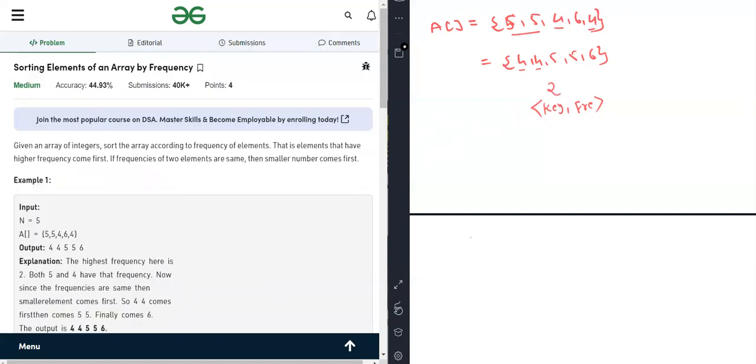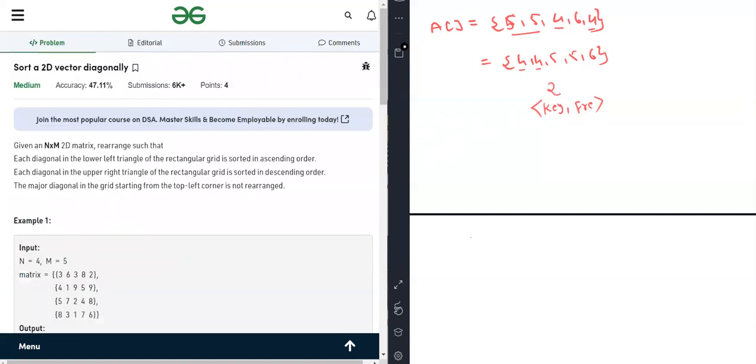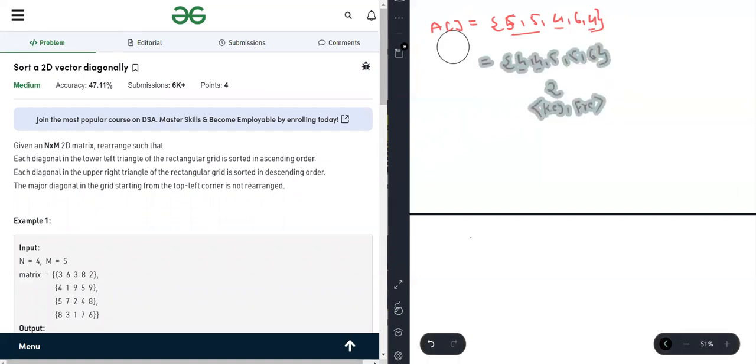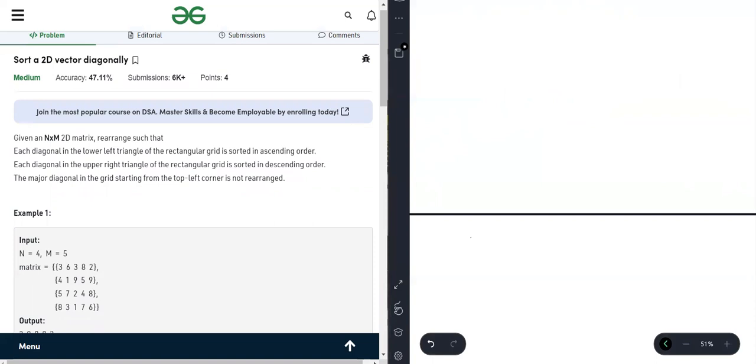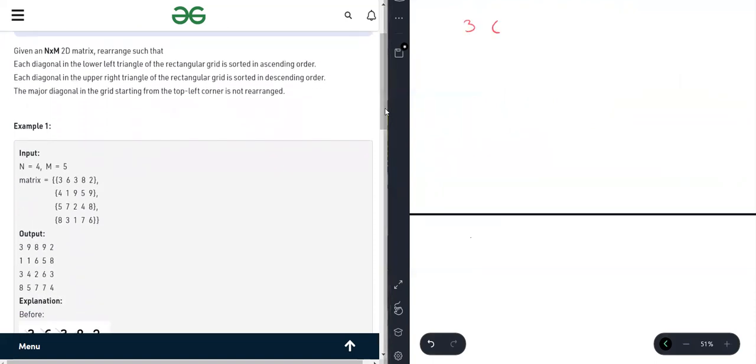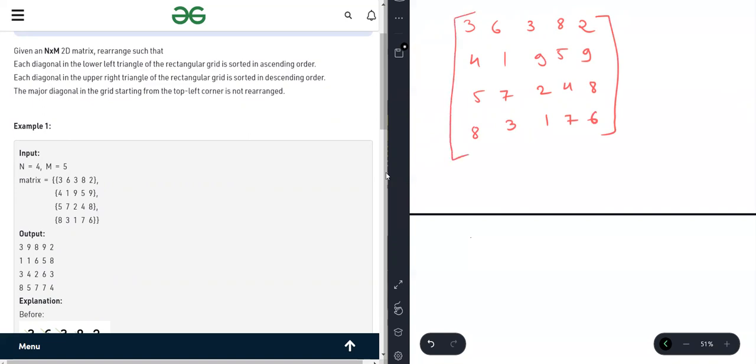Okay, now let's go for the problem which is sort a 2D vector diagonally. What do we have to do? In this case, we are given a matrix. This is a very easy problem, I must tell you. 3, 2, 4, 1, 9, 5, 9, 5, 7, 2, 4, 8, 8, 3, 1, 7, 6. What are we doing here? We are given a matrix and we have to sort it.